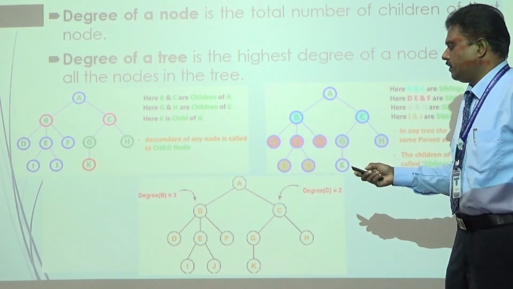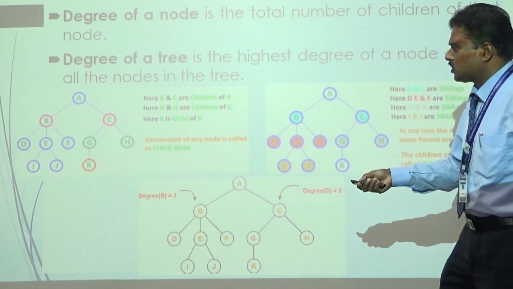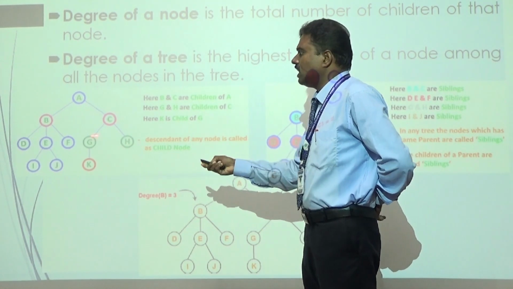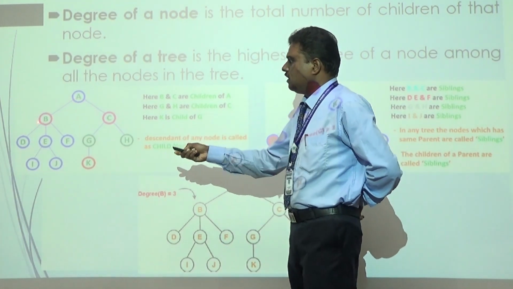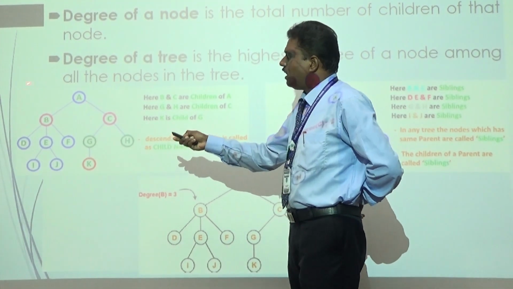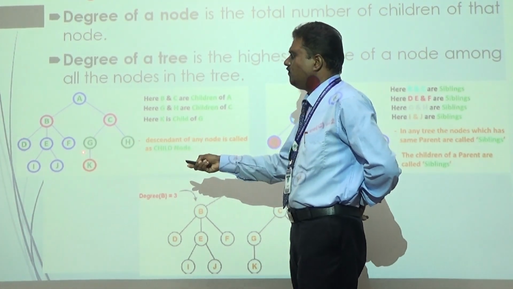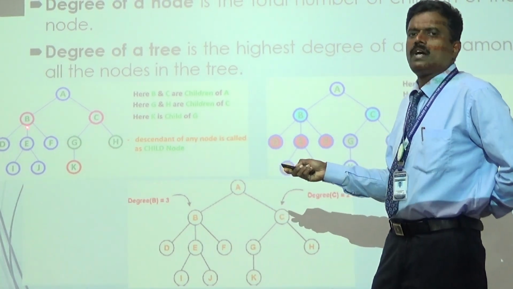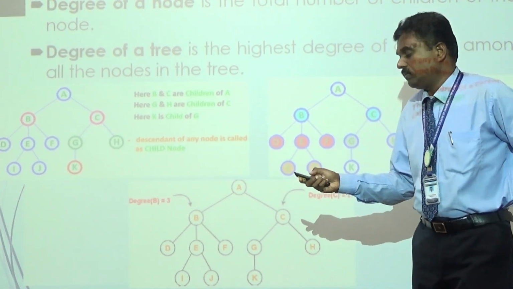from these nodes. So if you take this picture, the nodes B and C are internal nodes because we have the node B from the node A, and it also has the children D, E, F. So the nodes B and C come under the category of internal node as well as non-terminal node.